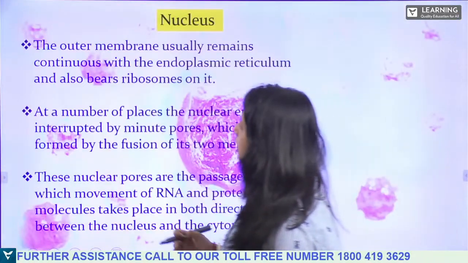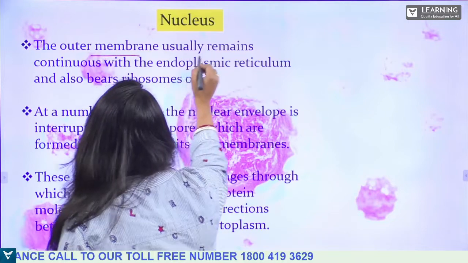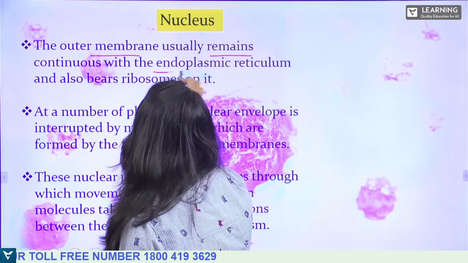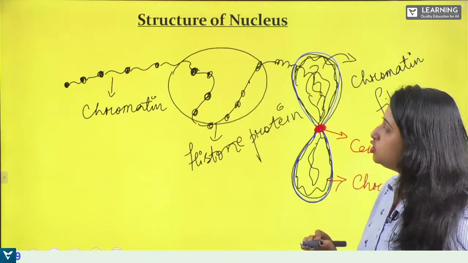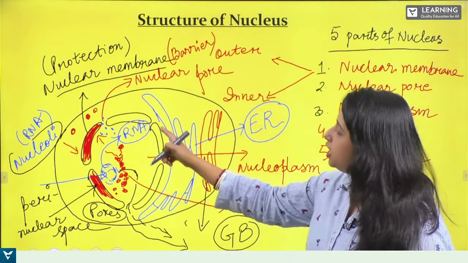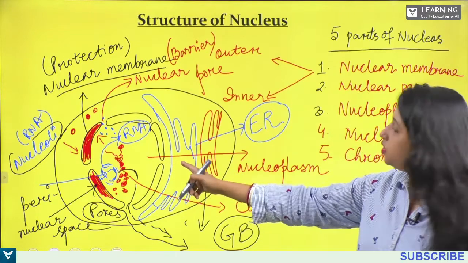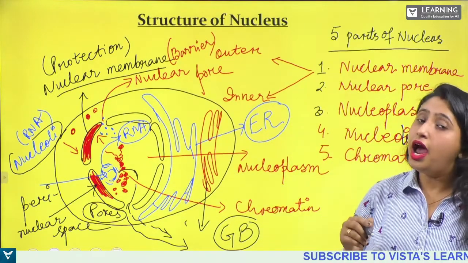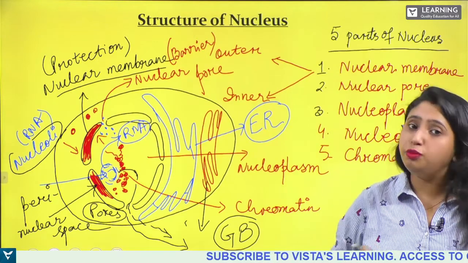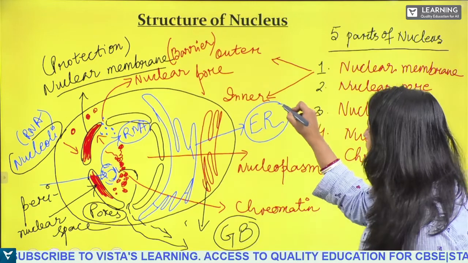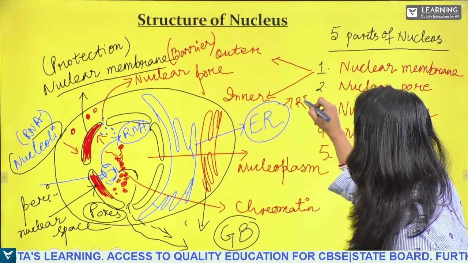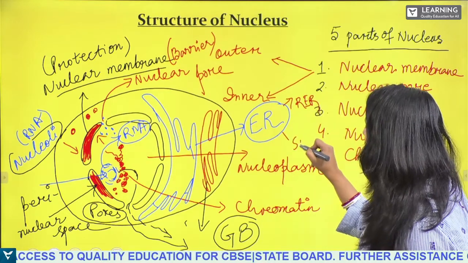Then the outer membrane usually remains continuous with the endoplasmic reticulum, and also bears ribosomes on it. Here near the nucleus you will see endoplasmic reticulum, and you have learned that some endoplasmic reticulum is smooth whereas some is rough, right? So endoplasmic reticulum can be RER or SER.